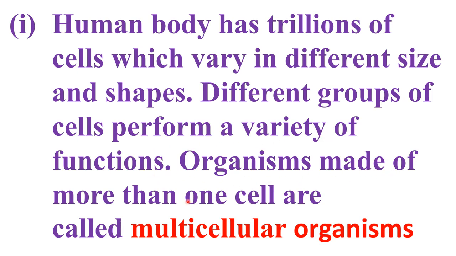Organisms made of more than one cell are called multicellular organisms. So we have multicellular organisms. And how can you say we are multicellular organisms? Because we have different cells for the nervous system, different cells for the circulatory system, different cells for the digestive system, different cells for the excretory system, etc. So we have different cells for almost all the systems. That's why we are known as multicellular organisms.